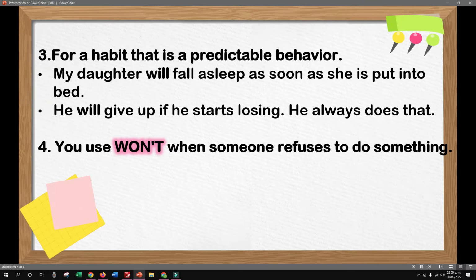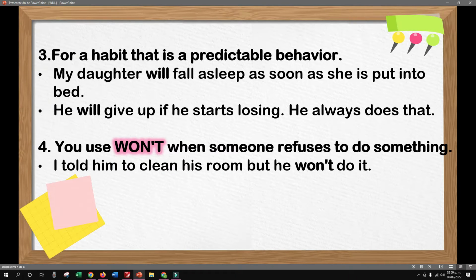Four, you use won't when someone refuses to do something. Won't is the negative form of will. Will not or won't. So, when someone refuses to do something, for example, I told him to clean his room, but he won't do it.